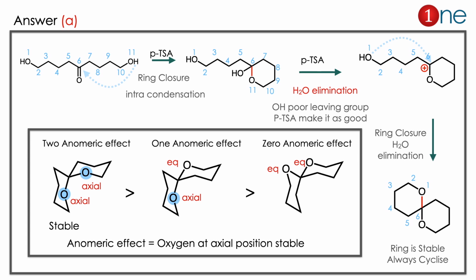Here you have to learn 2 things. One is intracondensation. What really occurs is if you have a ketone or carbonyl and a heteroatom lone pair, you have a condensation reaction. Then the anomeric effect. Anomeric effect means the heteroatom in the cyclohexane always prefers the axial position.